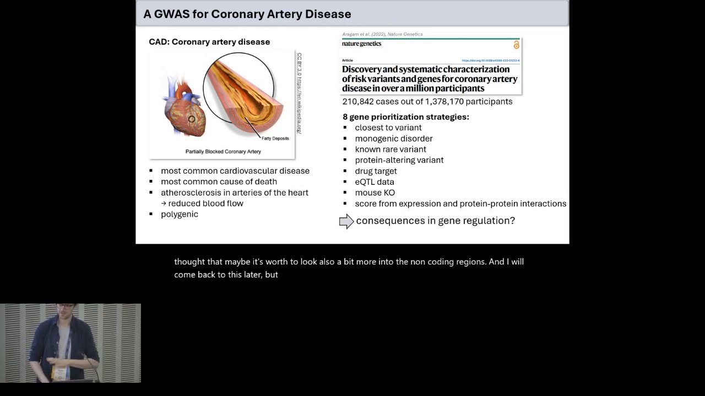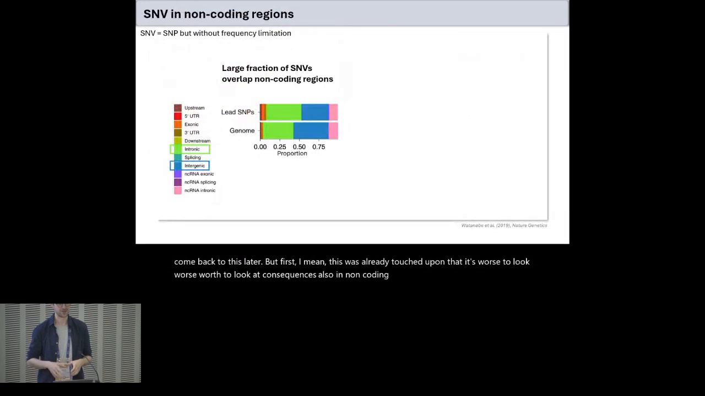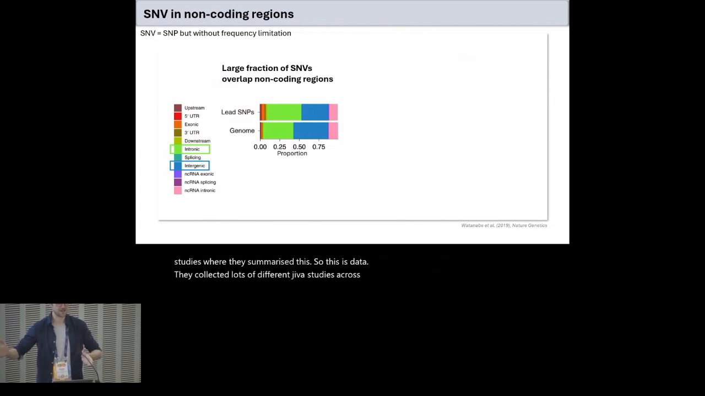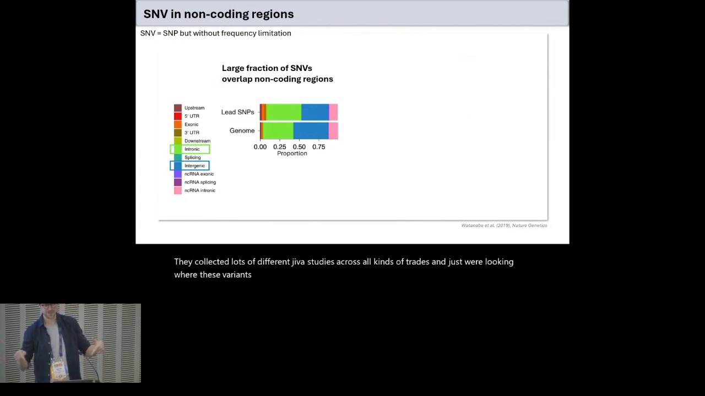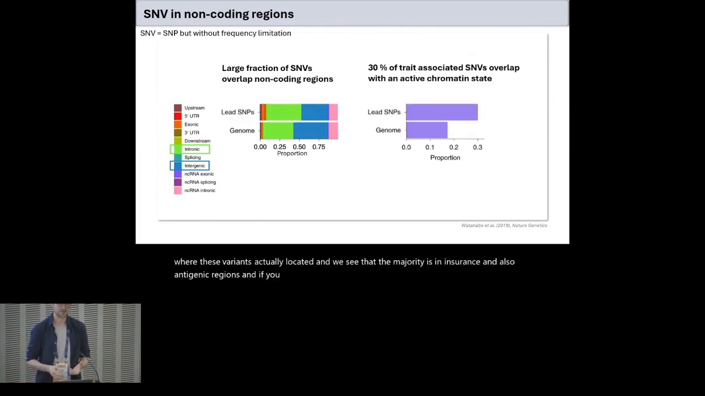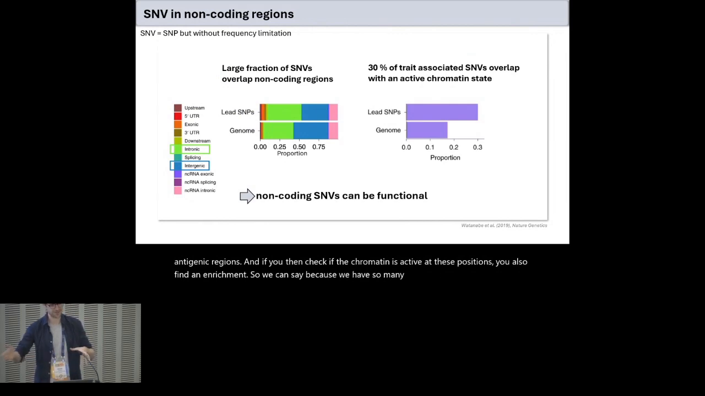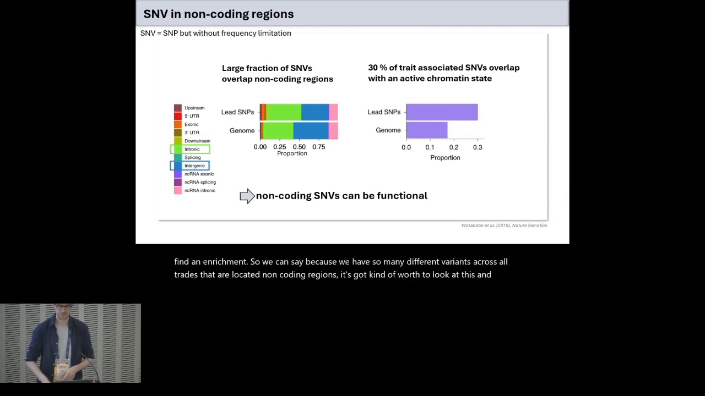But first, it's worth to look at consequences also in non-coding regions, and to show this also from studies where they summarized this. This is data where they collected lots of different GWAS studies across all kinds of traits, and just looked at where these variants are actually located. We see that the majority is in introns and also intergenic regions. If you then check if the chromatin is active at these positions, you also find an enrichment. Because so many variants across all traits are located in non-coding regions, it's worth to look at this and not neglect this information.